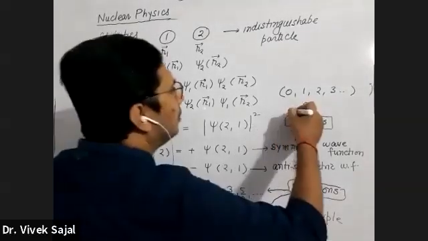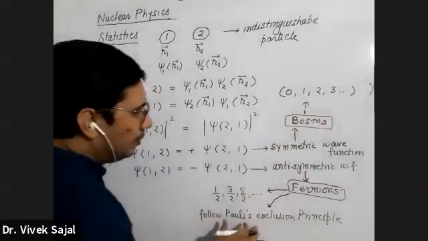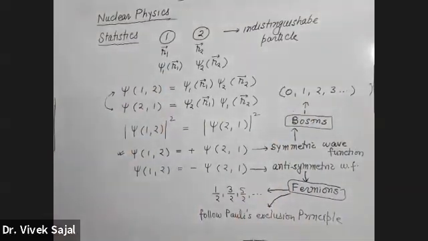So any example of bosons? Bosons का बेटा सबसे simple example है आपका photons. Photons are the examples of bosons. Pi meson is another example. K meson is another example. So there are a lot of examples. I will write down the examples also. So there are many examples of bosons and fermions.